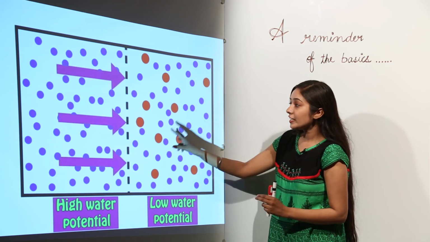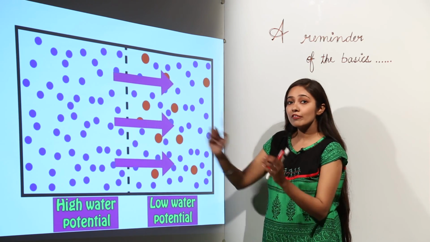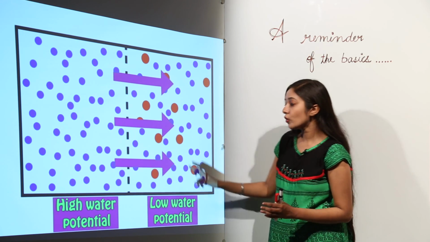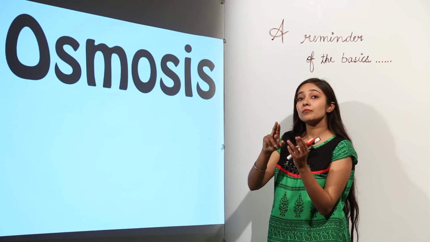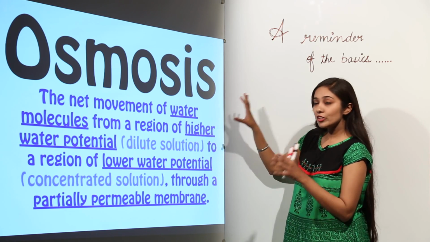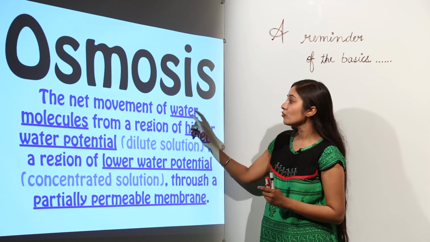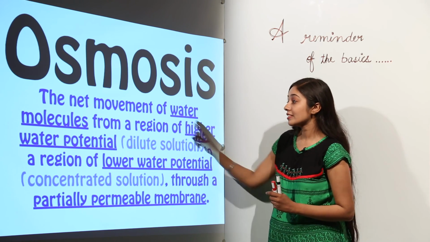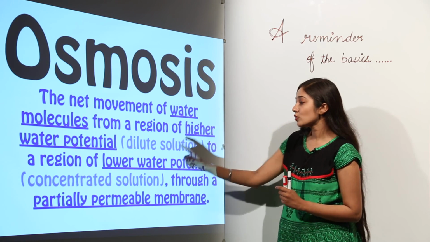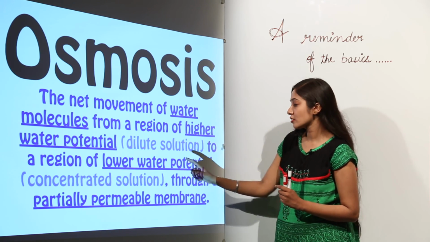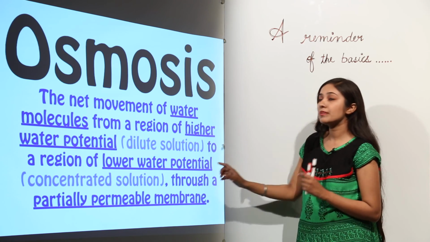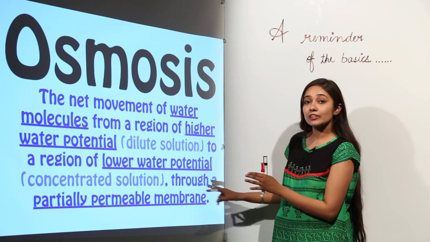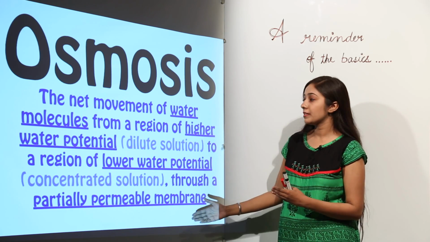So when you compare these two, you will see that on the left hand side we have more water molecules, on the right hand side we have less water molecules. So it is at high water potential, it is at low water potential, and the movement is from high water potential to low water potential. So how will you define osmosis now? The net movement of water molecules from a region of higher water potential, which is a dilute solution, to a region of low water potential, a concentrated solution, through a partially permeable membrane. Remember, you also have to mention that the movement is across a partially or semi-permeable membrane.